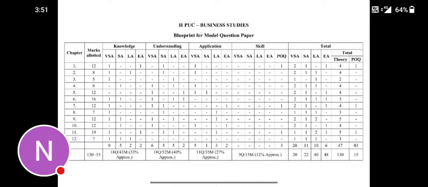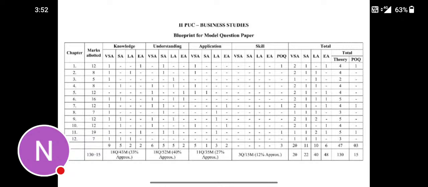So totally, very short answer from knowledge 9 questions, and short answer from knowledge 5 questions. Long answer is 2 questions, and enlarged answer is also 2 questions. From understanding, very short answer questions are 6. 5 questions are there for short answers. Long answer has 5 questions, and 2 questions are there for enlarged answers, that is for understanding. Next, for application, 5 questions are there for very short answer. Short answer 1 question. Long answer 3 questions. Enlarged answer is 2 questions. And from skills, POQ, 3 questions are there.